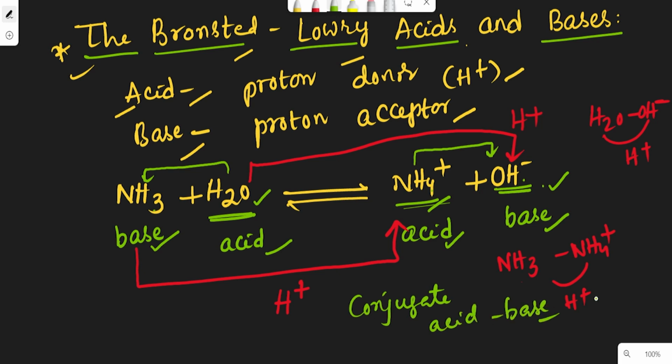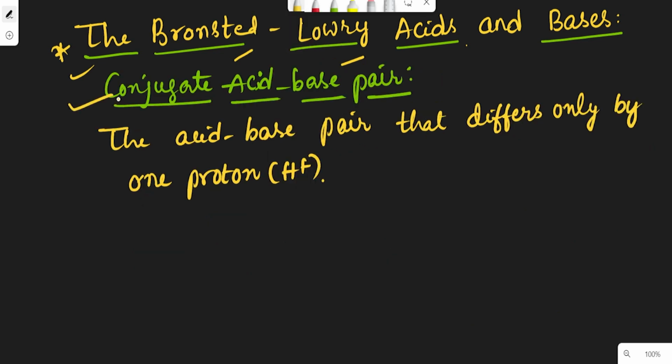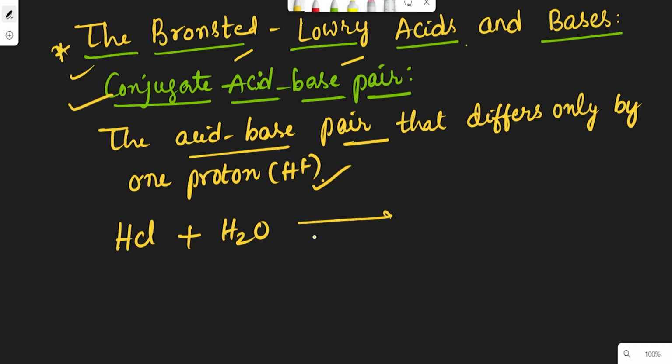I will explain once again what a conjugate acid base pair is: the acid base pair that differs only by a single proton. Take one more example. HCl reacts with the water molecule and we get H3O plus and Cl minus.